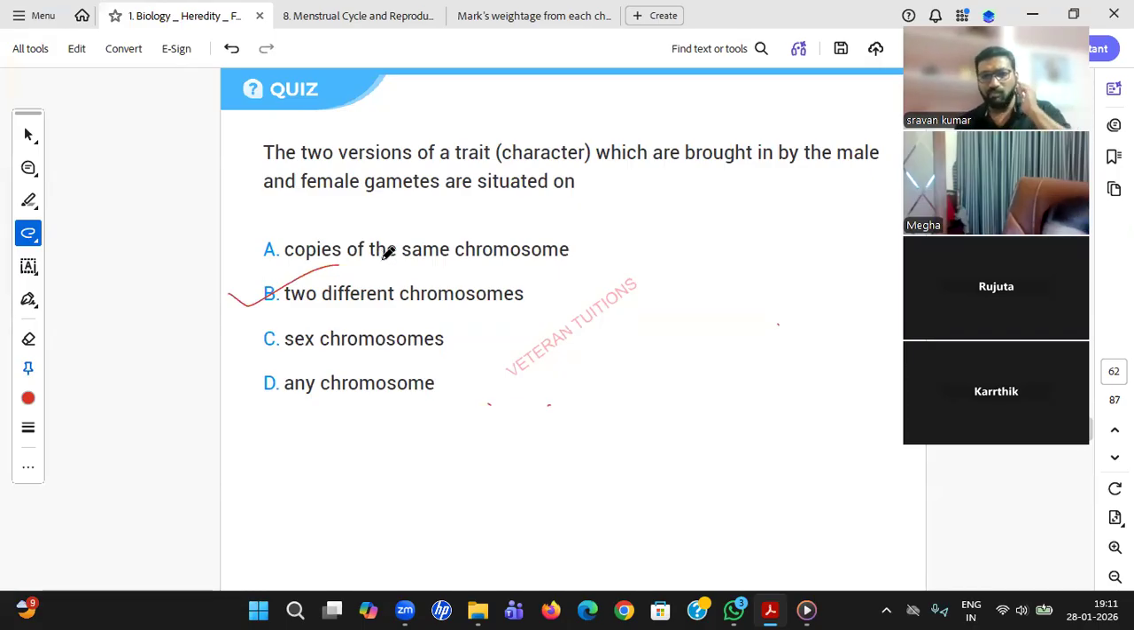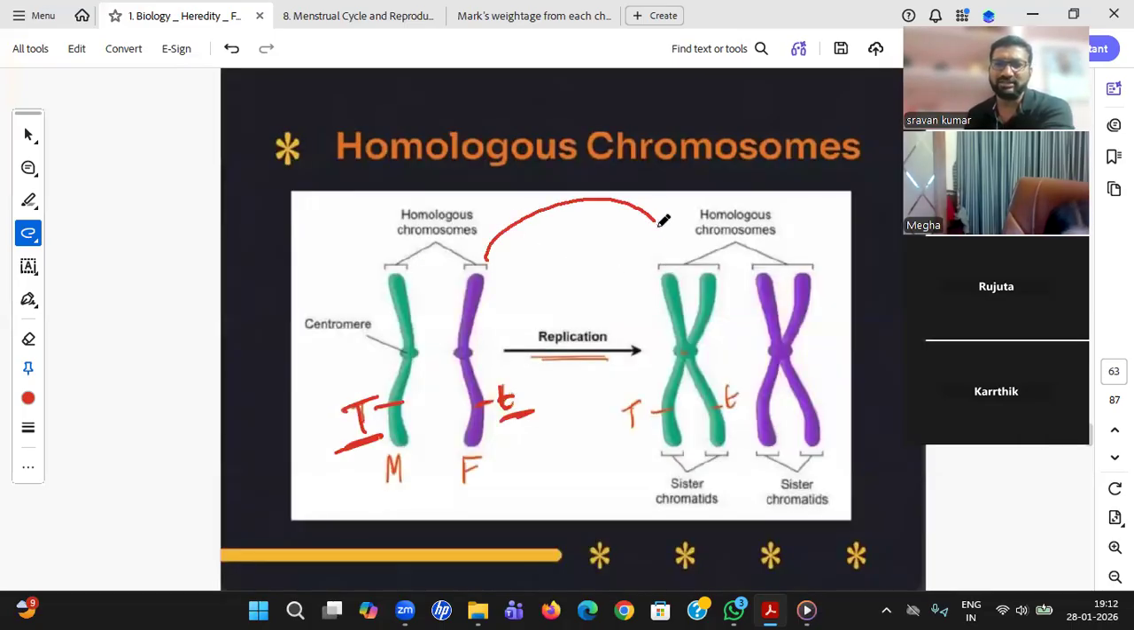Sir, alleles are alternative forms of the gene. Two versions of a trait which are brought in by male and female gametes are situated on two different chromosomes. I think the explanation goes here. Male is here, female is here.